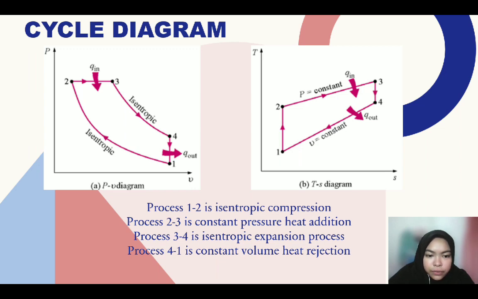Here, the fluid is expanding, which means work is being done and the temperature is decreasing from point 3 to 4. At process 4-1, the constant volume heat rejection happens. The heat is being rejected and the pressure is decreasing at constant volume.